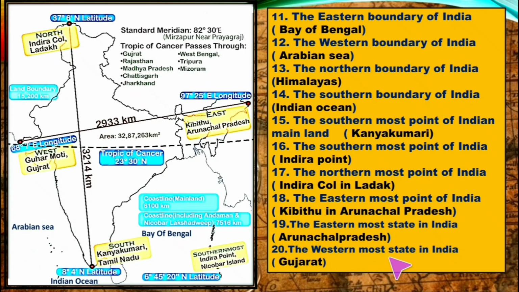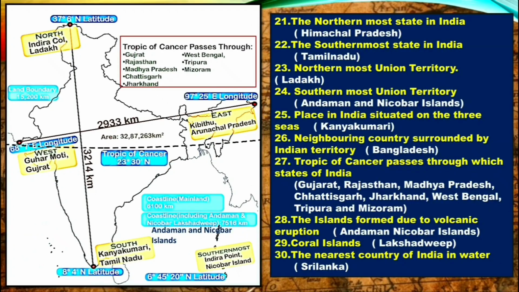The westernmost state in India is Gujarat. This is the location of Gujarat. Now let us see what is the northernmost state in India, that is Himachal Pradesh. Because according to the latest political map of India, Jammu and Kashmir and Ladakh are considered as union territories. So now the northernmost state in India is Himachal Pradesh.